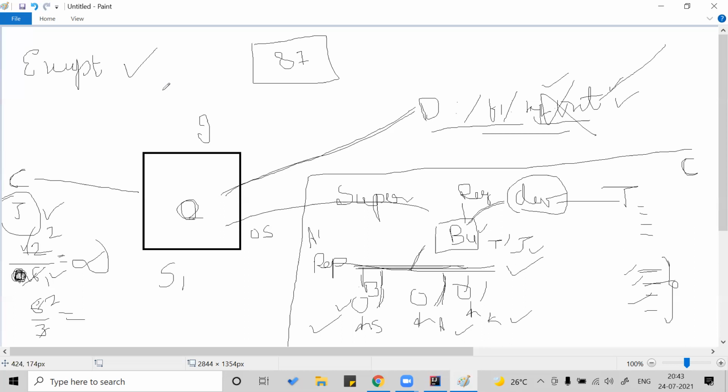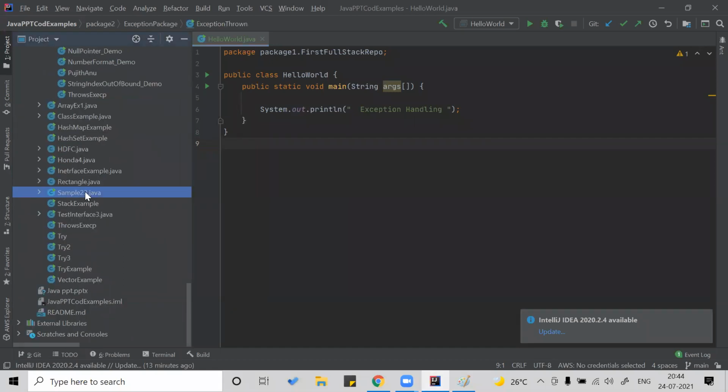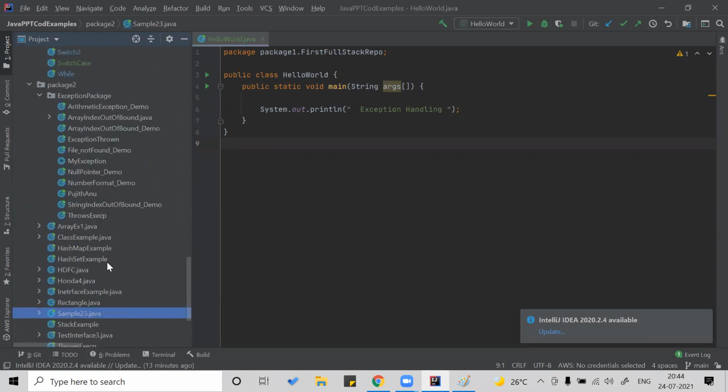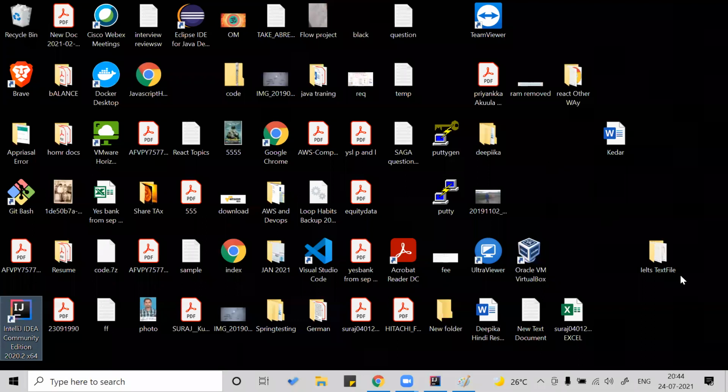User defined. Now, at one level, sometimes it is just not an add or subtract kind of thing, but there are many cases, like Java itself says there is a file not found exception. Okay, so currently let's see a sample. I have a sample. You can see that on my desktop there is a file called gg.txt. Is there any gg? Let me check.